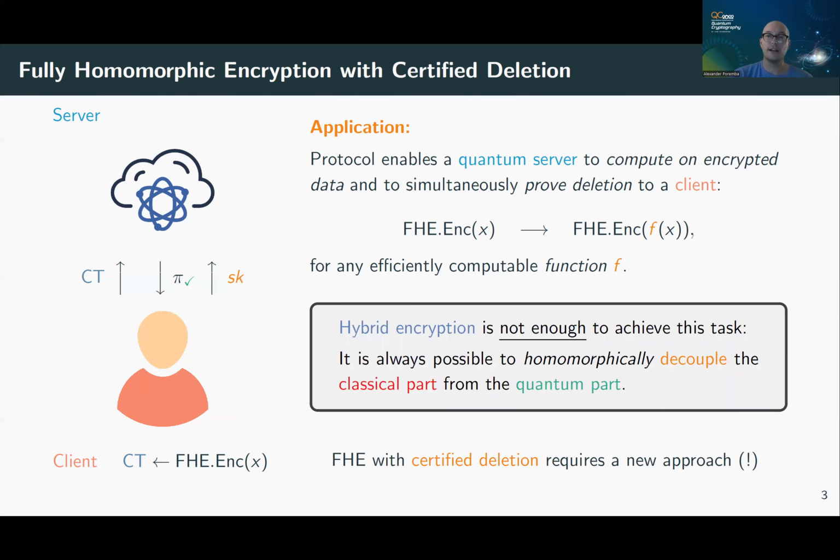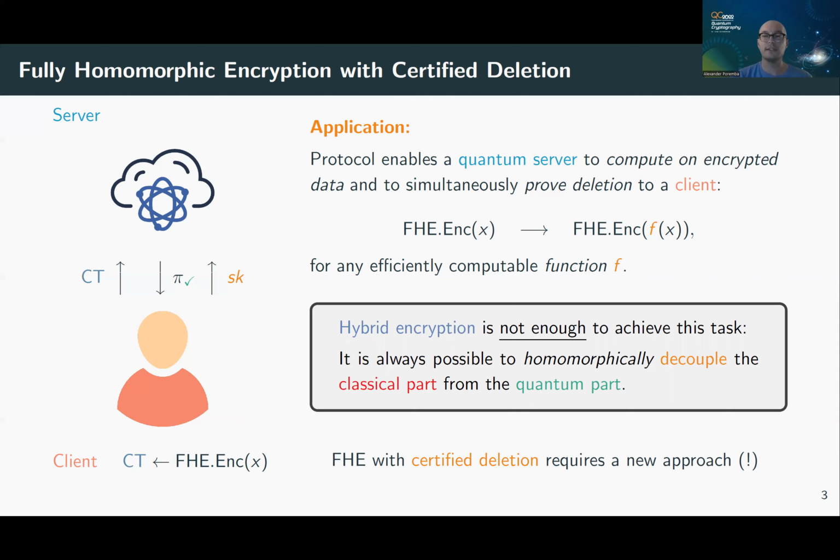Unfortunately, hybrid encryption is not good enough for this task. The reason is that once you have homomorphic encryption, then you can always decouple the classical part from the quantum part. So hybrid encryption is fundamentally insufficient for this. If you're interested in the details, you can read the introduction of my paper where I describe how this attack works. So to construct FHE with certified deletion, we need an all-new approach that doesn't use hybrid encryption.